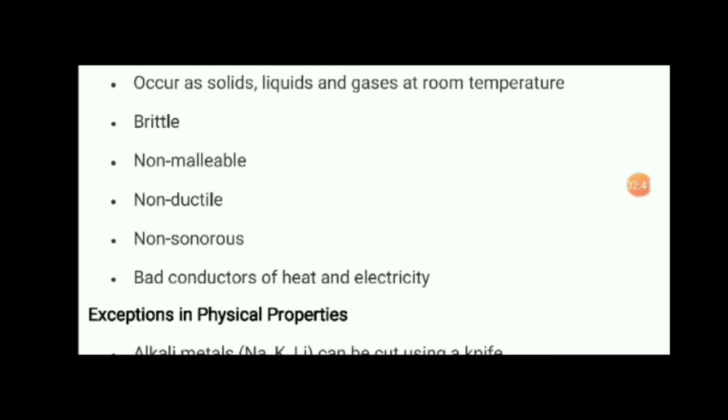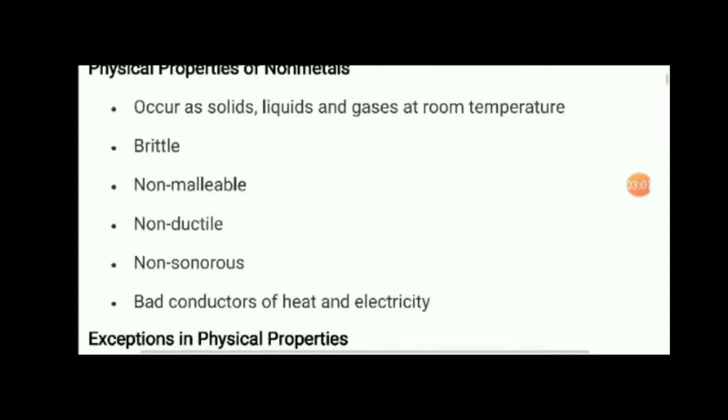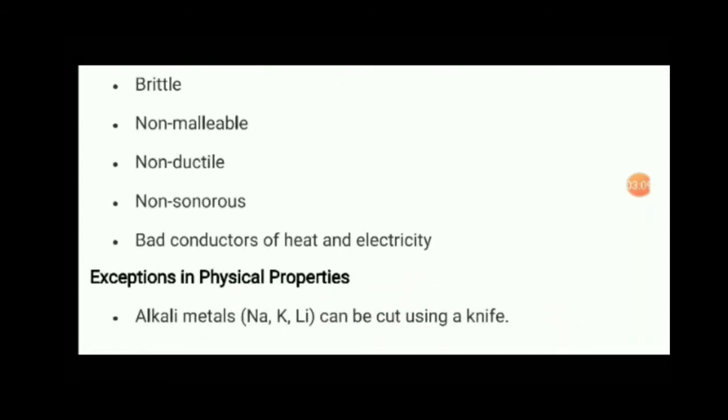So students, a question can be asked like: write the difference between metals and non-metals. You can easily write so many differences, but these are differences based on physical properties. Please keep in mind sonorousness, malleability and ductility. These are the differences on the basis of physical properties between metals and non-metals. Up to now we have studied the physical properties. Later in this chapter we will study the chemical properties of metals and non-metals.